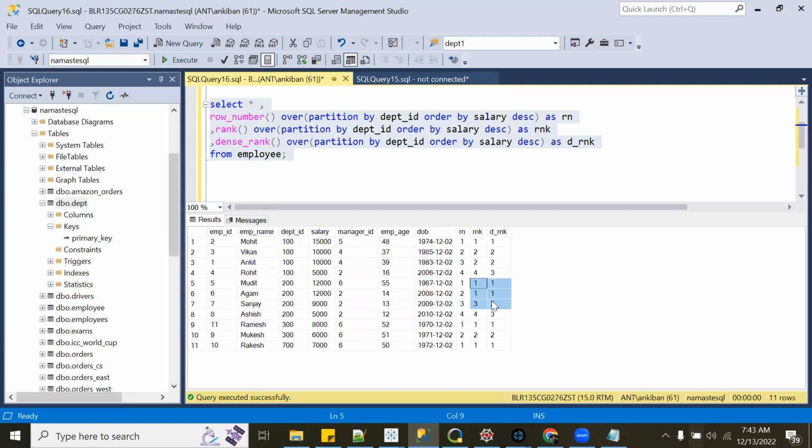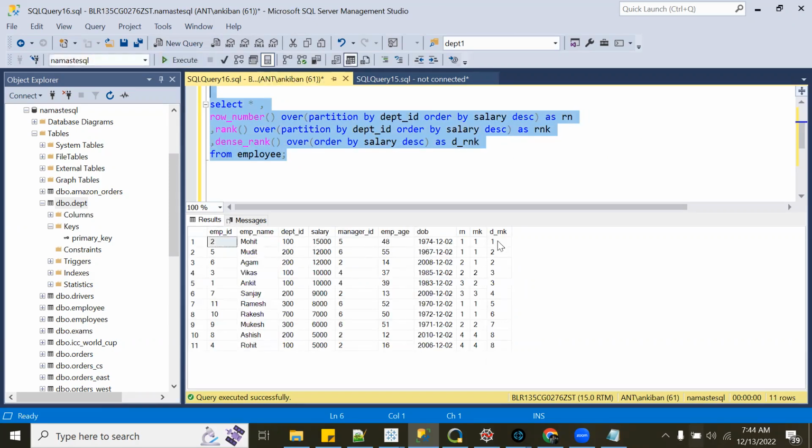Can you remove partition now for dense rank? Yeah, why not? We can remove partition by. So we got 1, 2, 2, 3, 3, 4, 5, 6, 7, 8. No number is getting skipped, but the people with the same salary are getting the same dense rank.